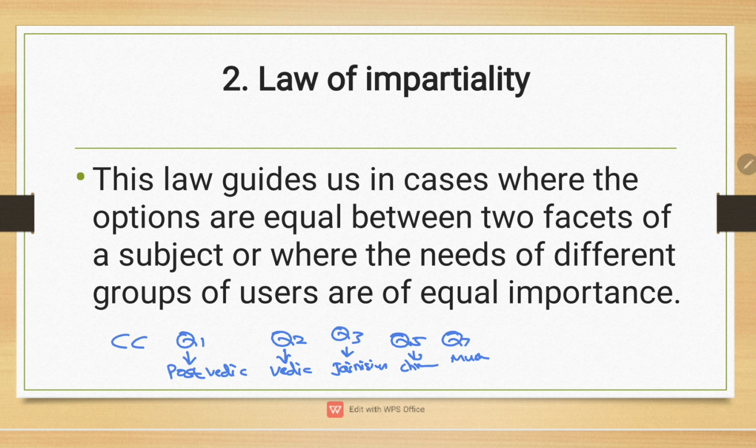Like this, every religion is covered without any partiality.